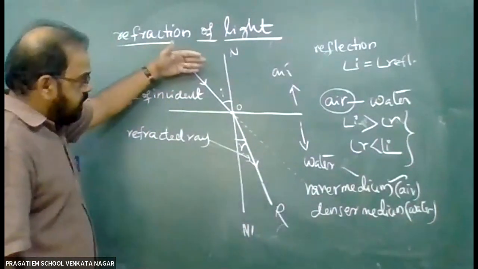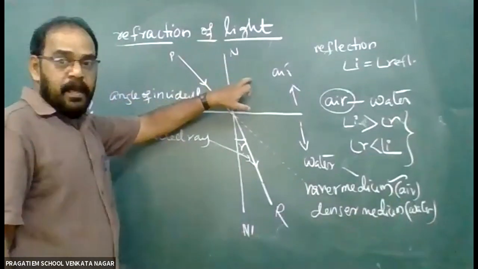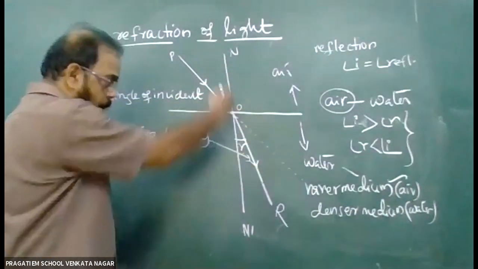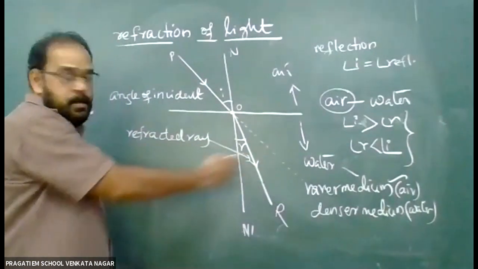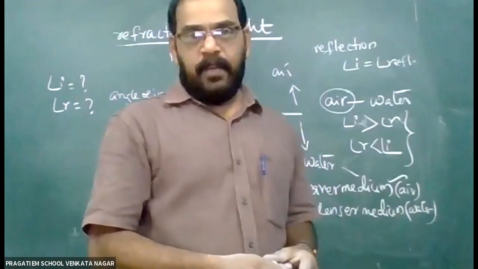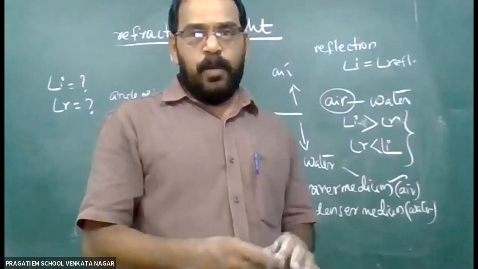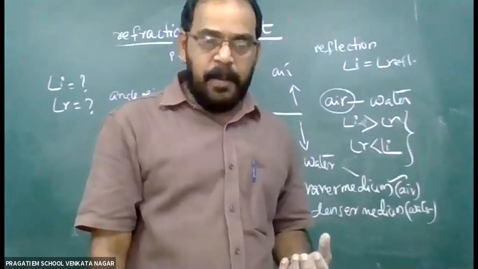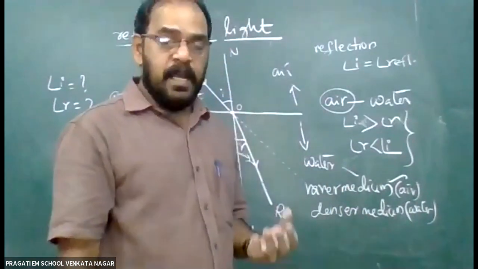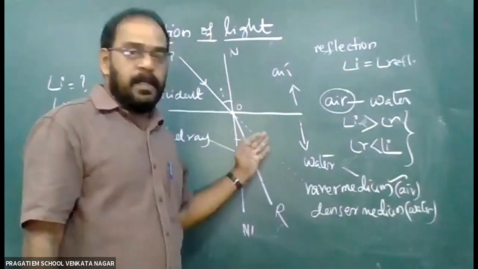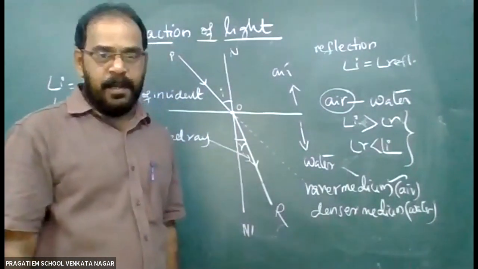So we can say when light travels from a rarer medium to denser medium, it comes to the normal. So again, laws of refraction we can explain in the next class. So today most important 2 points we studied. What is reflection and another one is what is refraction. So when you study these two, please compare and study reflection and refraction.